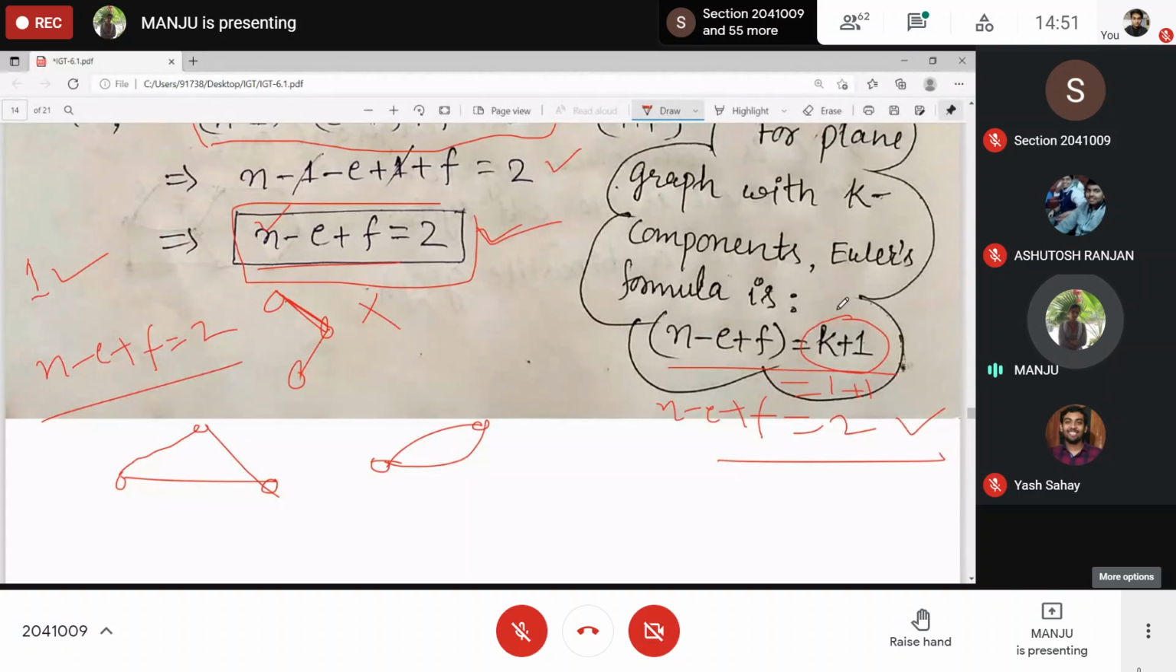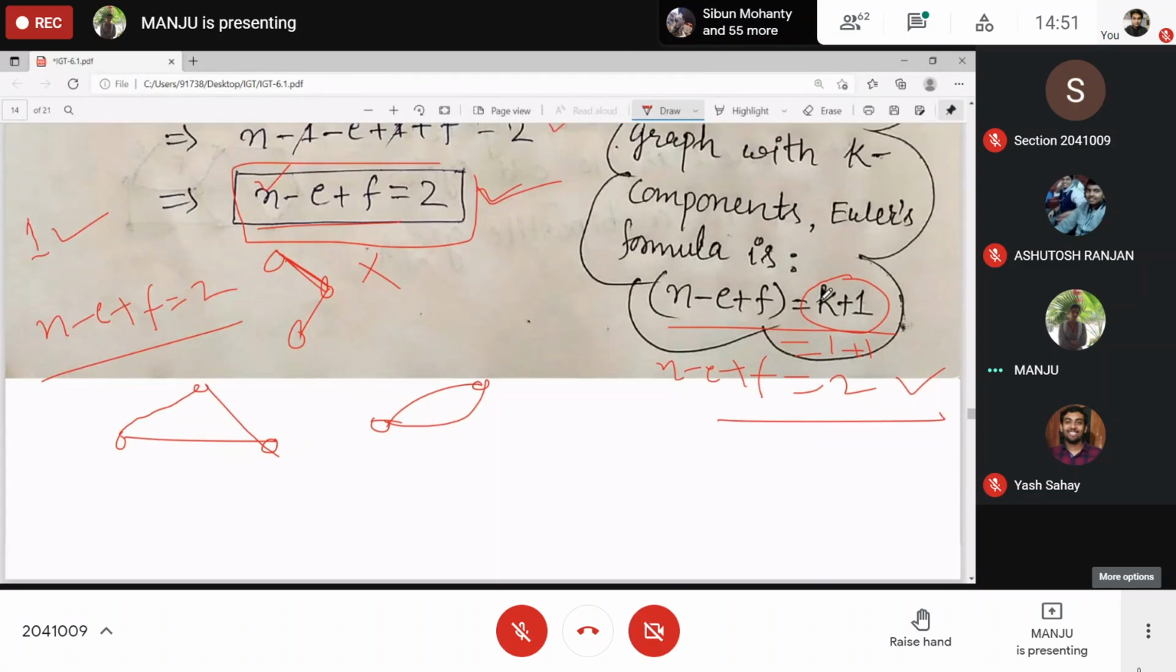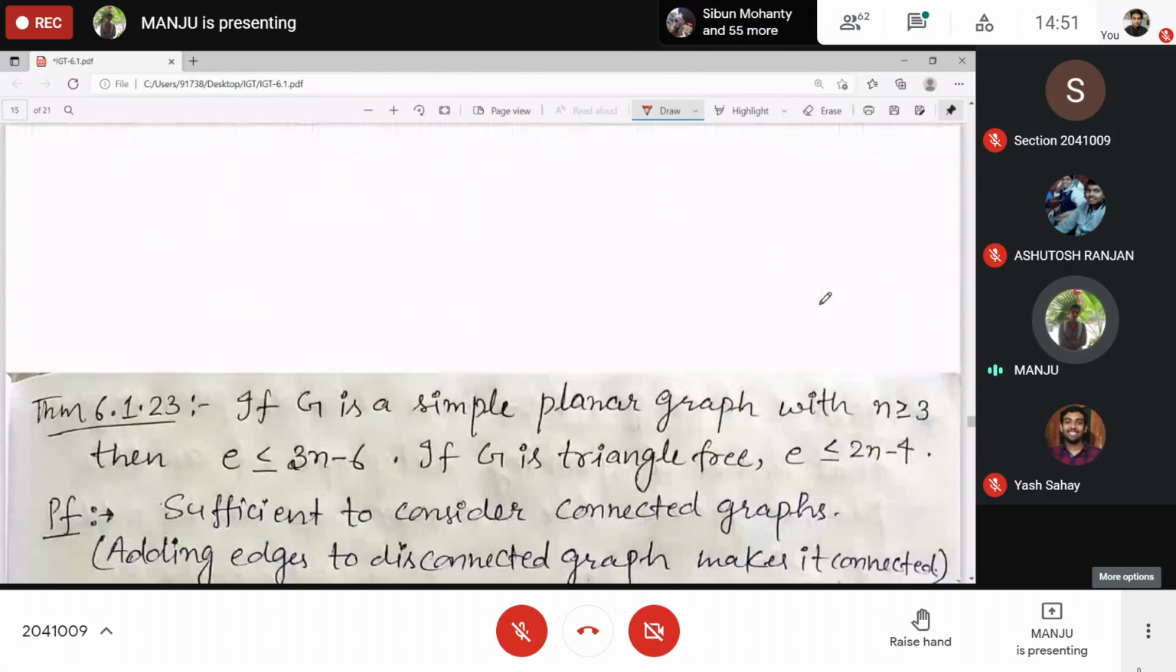So for all planar graphs, you can find the plane form of that. And for a plane graph, this formula holds.